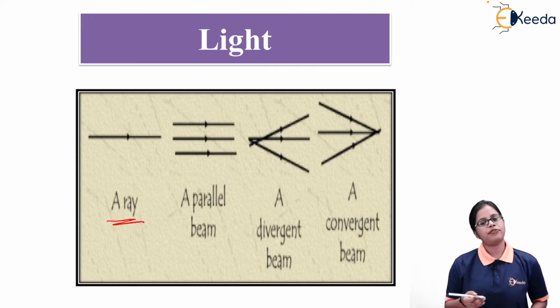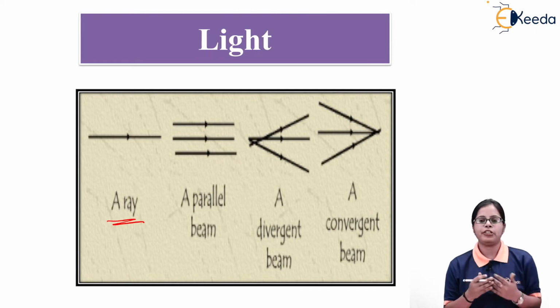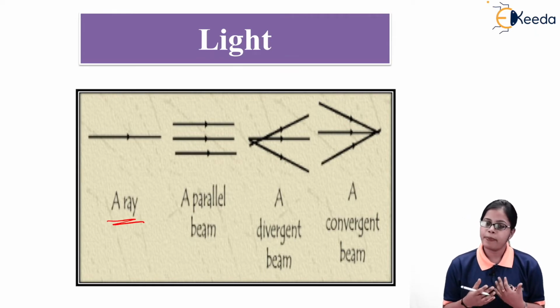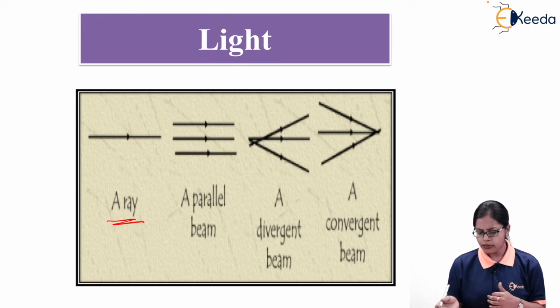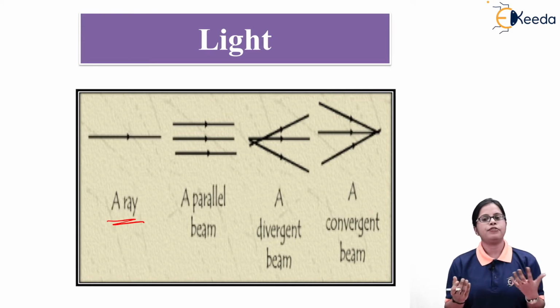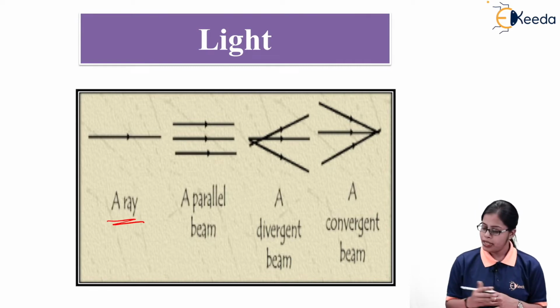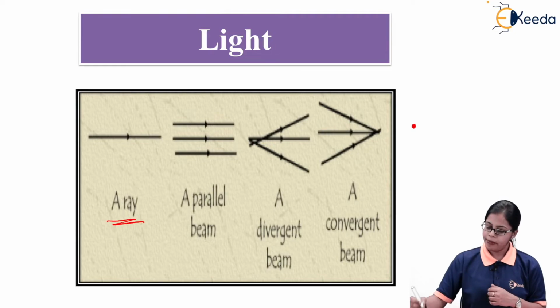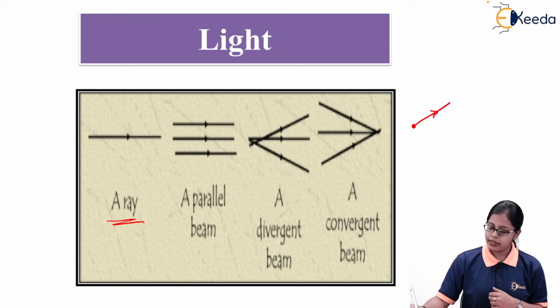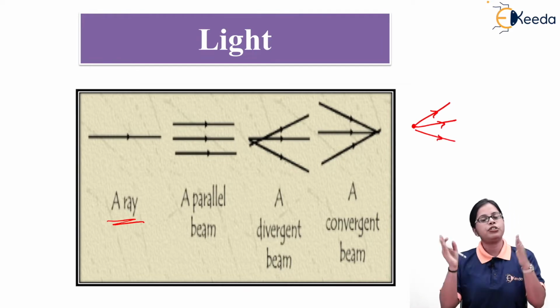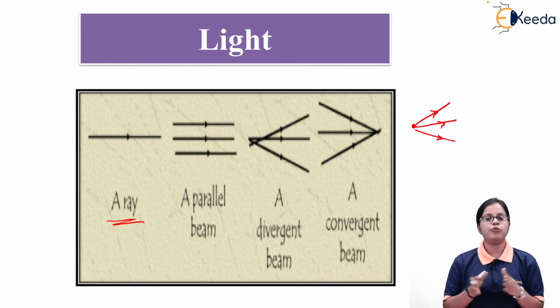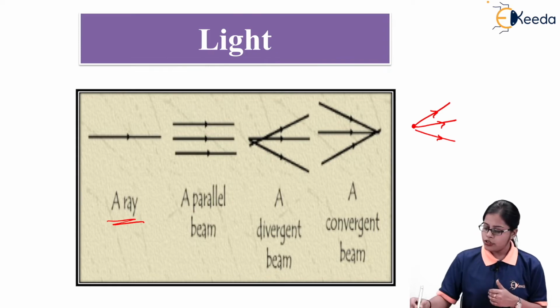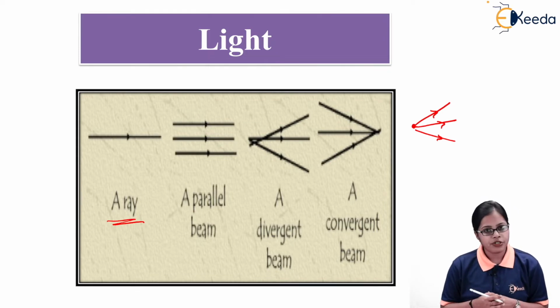In a similar manner, if I consider many rays of light together, it is called a parallel beam of light. Next, we can have two types of beam, either a divergent beam or a convergent beam. What do you mean by divergent? Suppose I have a point source of light, and from that point source the rays of light originate in the outward direction and move in all different directions. This type of beam is called a divergent beam.